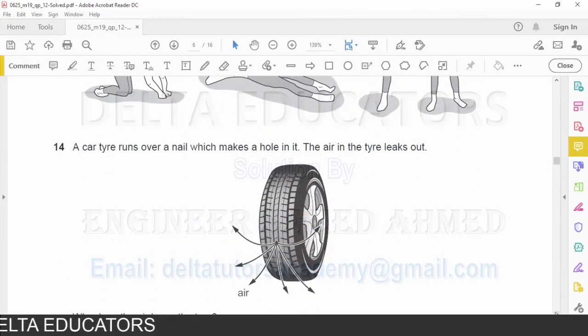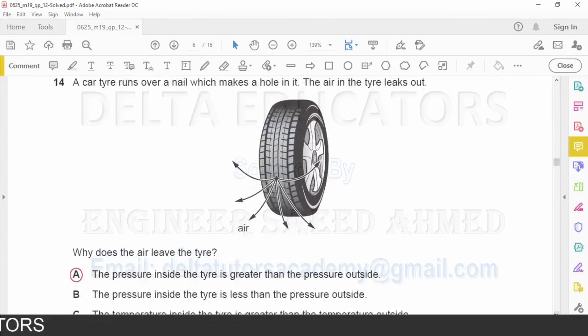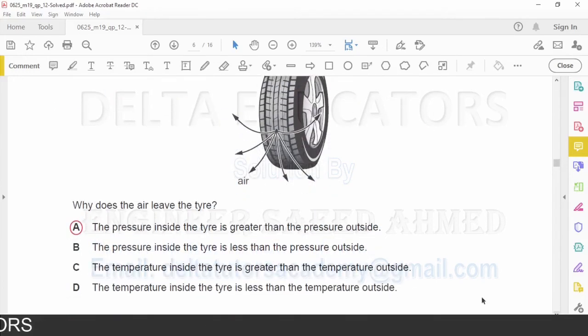Question number 14. A car tire runs over a nail which makes a hole in it. The air in the tire leaks out. Why does the air leave the tire? Definitely the inside pressure of air is more than the outside pressure, so the air will move outside. Now we check the options. The same thing is given here in option A. The pressure inside the tire is greater than the pressure outside, so option A is the correct option.